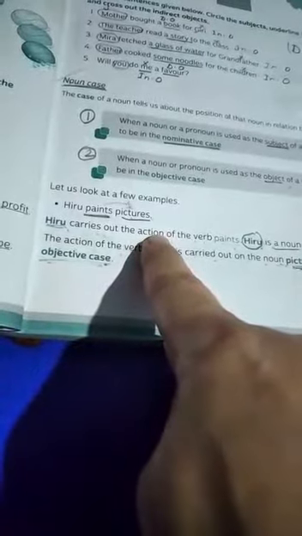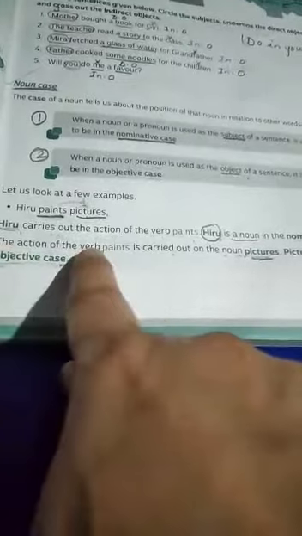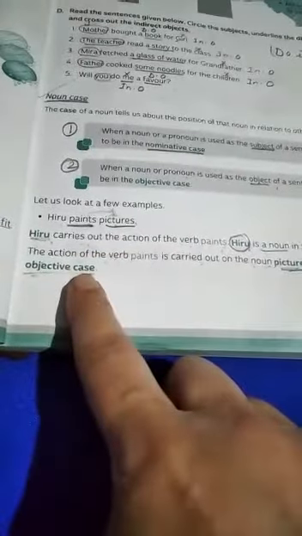First example, Hiru paints the picture. Hiru carries out the action. Who paints the picture? Hiru. So Hiru carries out the action of the verb paints. Hiru is a noun in the nominative case. The action of the verb paints, verb is paint, is carried out on the noun picture. Picture is a noun in the objective case.